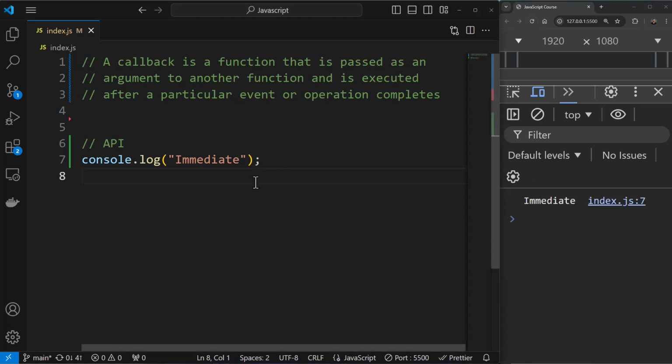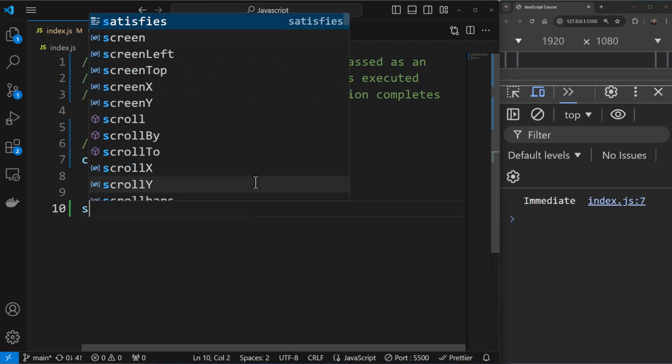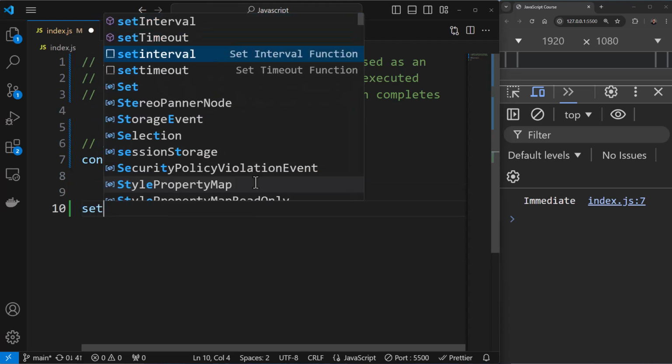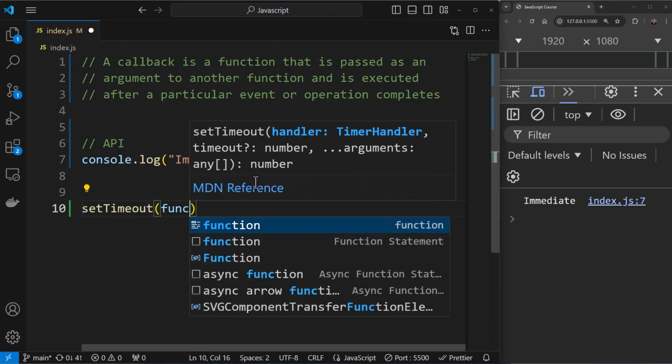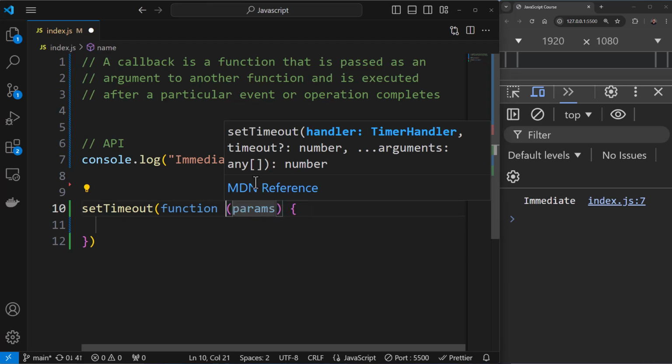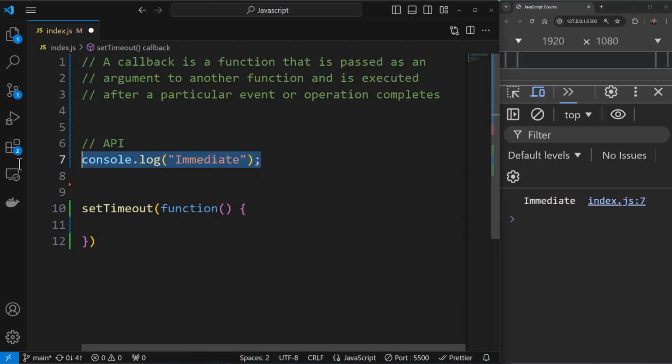But there will be scenarios wherein I might want to cause a delay. In that case, you can make use of timeout. So you can say setTimeout over here. I can have a function like this, an anonymous function with no parameters. I can say console.log, I can say delay, something like this, and I can even set the delay time.